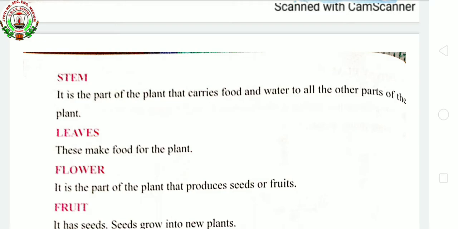Next, leaves. What are leaves? Leaves are on the end of the stem of the plant. What do they do? Yes, they make food for the plant. So, children, what are leaves called? I said previously. Yes, leaves are called the kitchen of the plant, because in our house we have a kitchen for preparing food. In the same manner, plants also have their kitchen. In the leaves, they prepare food for the plant. And what do they use for that? Yes, they use air, water and sunlight.